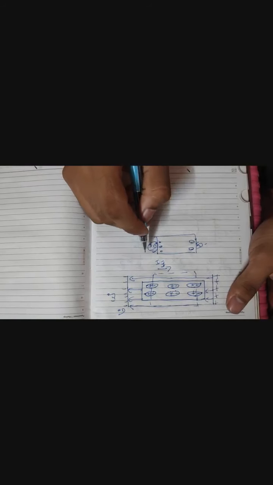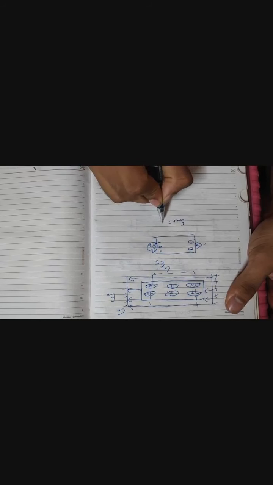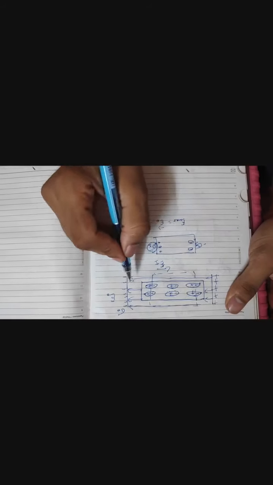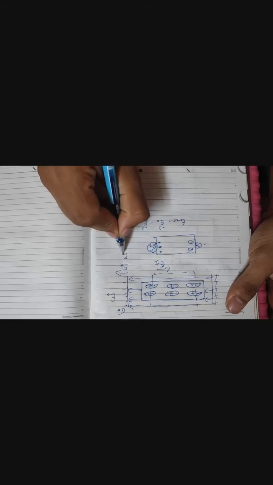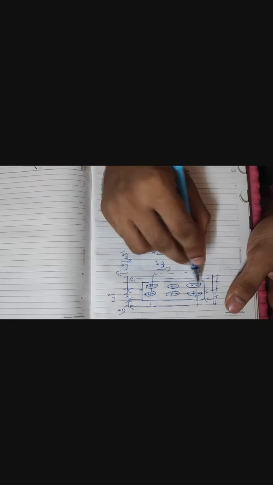Now what does this do? To get the net electric field, we know that it is E0 minus EI, because both electric fields are in opposite directions. E0 is in this direction, whereas EI, the induced electric field, will be in this direction because it is from positive to negative.